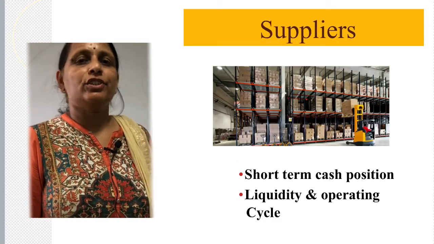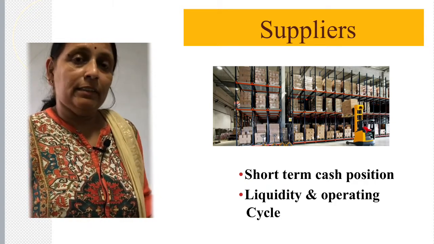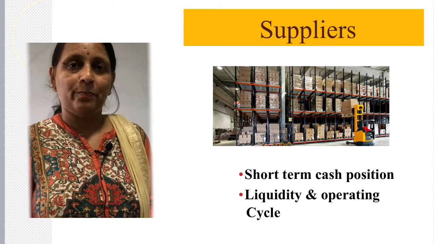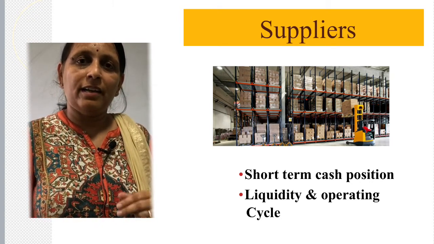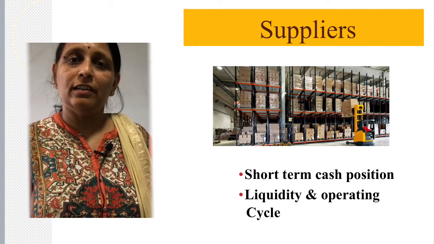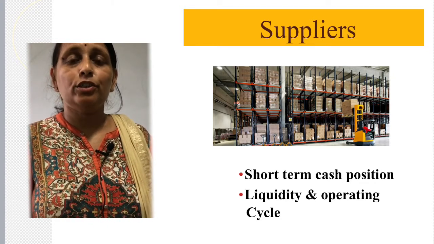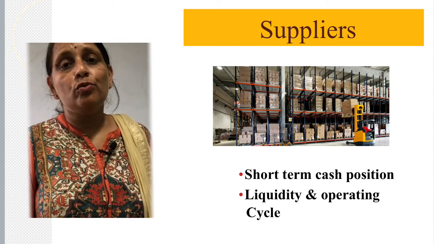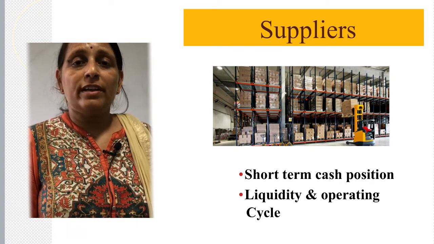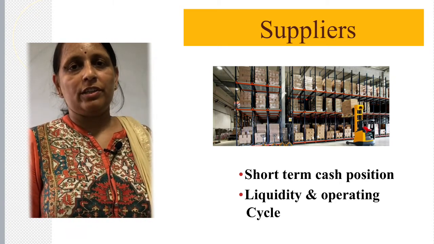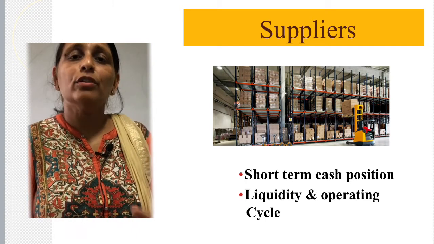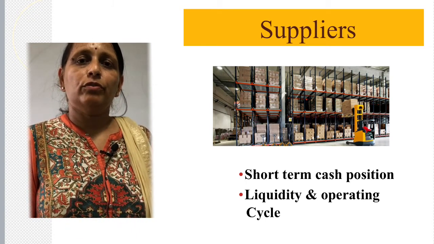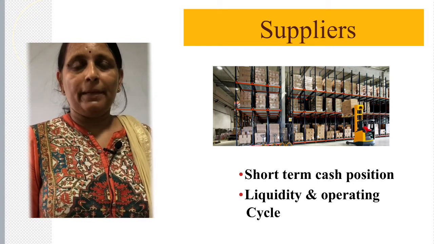Another type of external person who is interested in knowing the accounting information is the supplier. Now, let me clarify, suppliers are also lenders, but the earlier lenders are the long term lenders who provide the capital, and the suppliers are the people who have given goods and services on credit. So, they are the creditors for the short term. They need to be paid within a year according to the terms of the credit purchase that the company has.